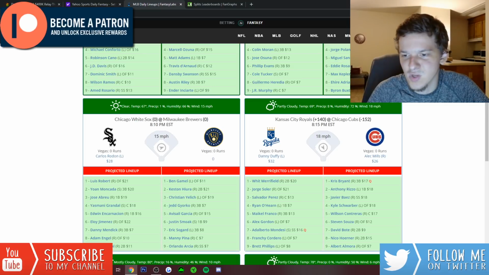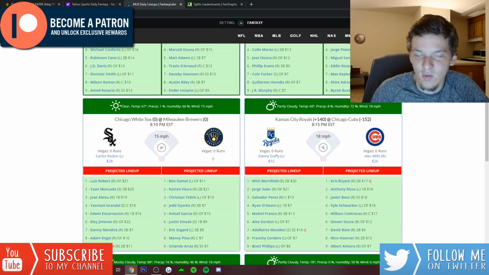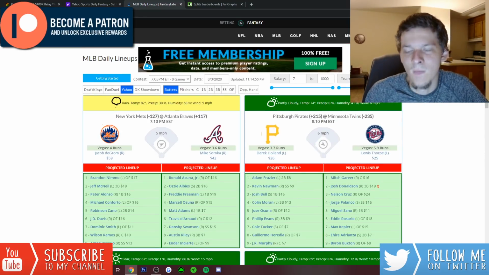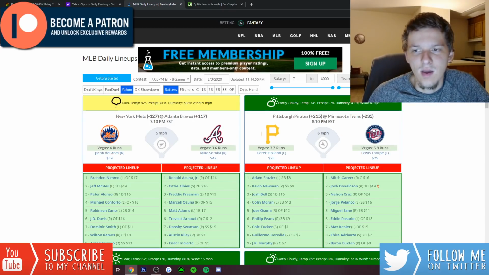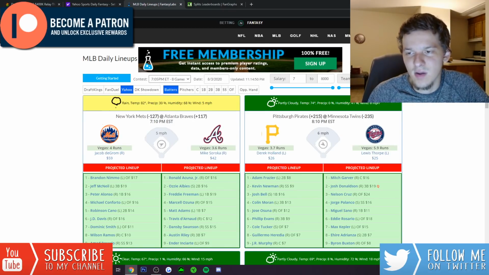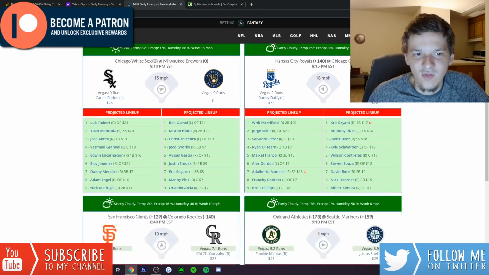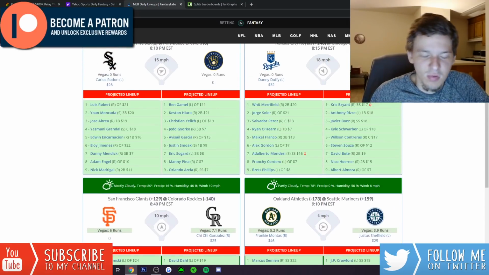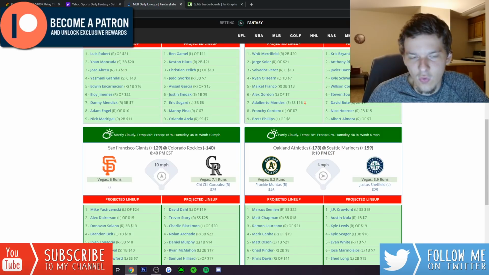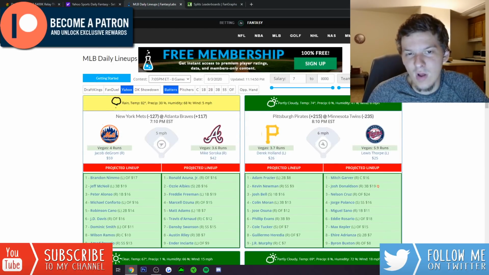Bryant, Baez, Contreras, Souza, Bodie, those are guys you could definitely go to. But for sure, my top 4 stacks today, in order, when you factor in pricing, I think I'd go Twins number 1, Rockies 2, White Sox 3, and then Giants 4. But those are probably going to be by far my 4 highest exposed stacks. And if those 4 teams do well, I have a feeling I'll do pretty well on Monday night,